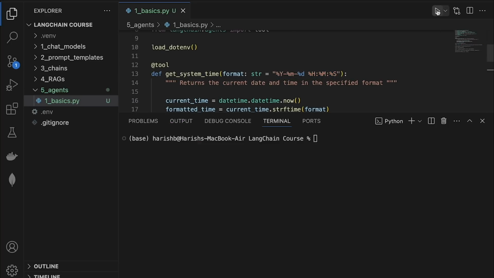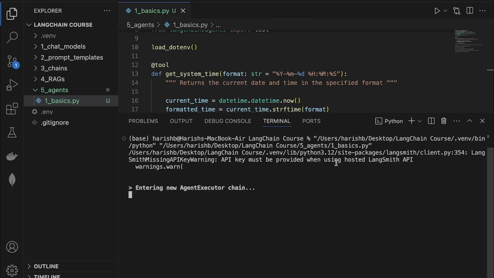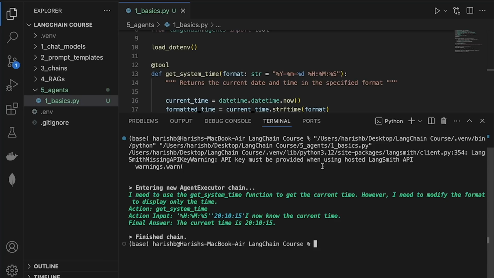So let's run this file again. Let's clear the terminal and run it. Let's give it a few seconds. And great. Now you can see that the format that it provided to the tool is slightly different. And this time we can only see the time and not the date in the final answer. How cool is that, right? In the reasoning, it is able to see that it just needs to adjust the format to give the right answer.